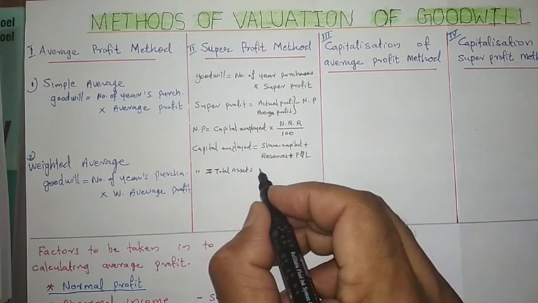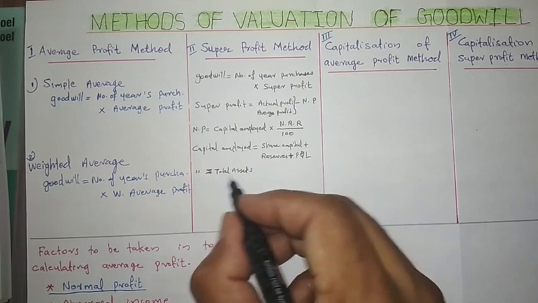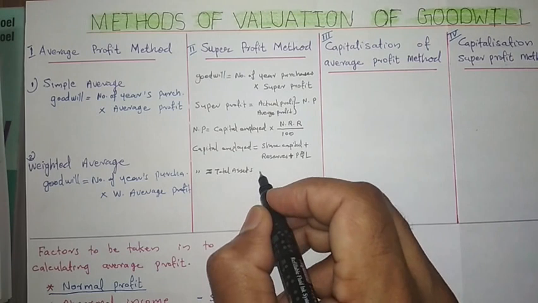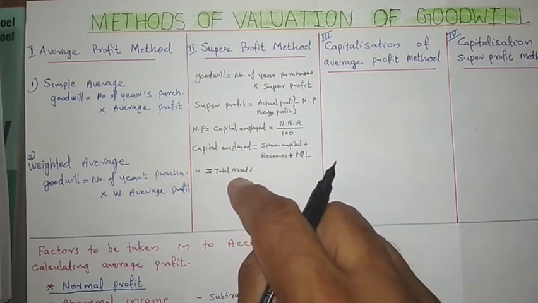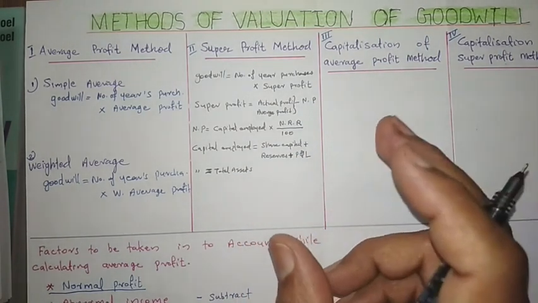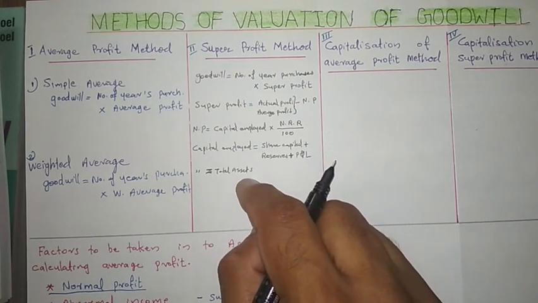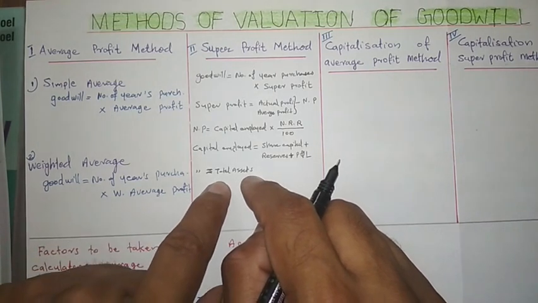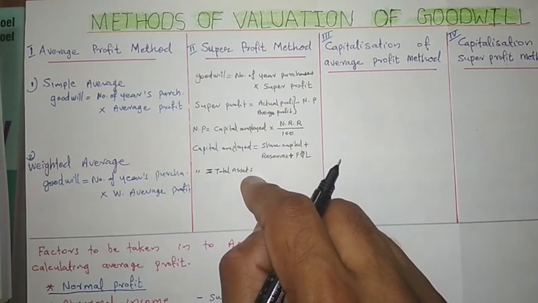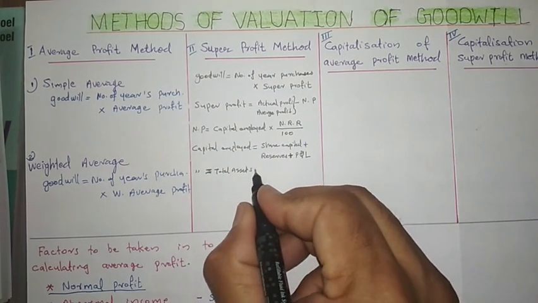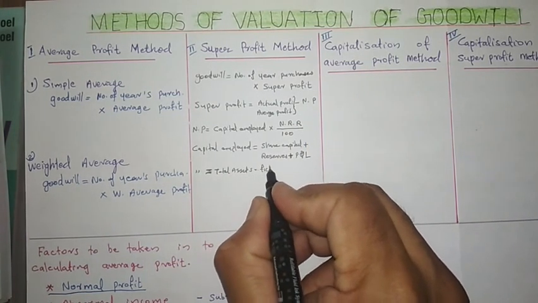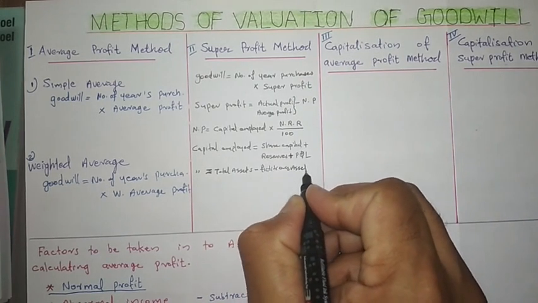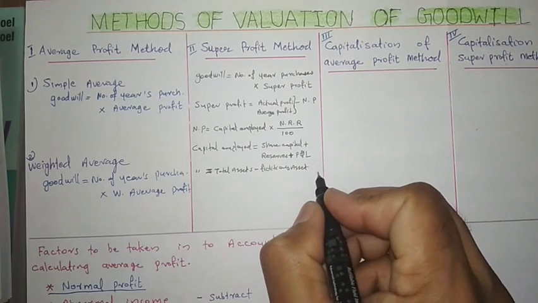And here, if any goodwill is given in the balance sheet, then from the total assets we have to subtract that goodwill amount. Then we get the asset. So excluding goodwill, we have to take the value of total assets. Then from this, if any fictitious asset is there, that we have to subtract.